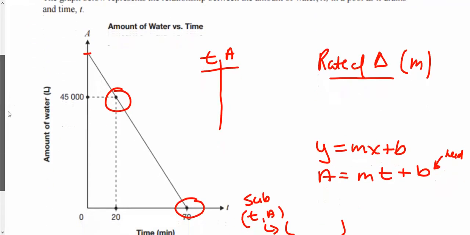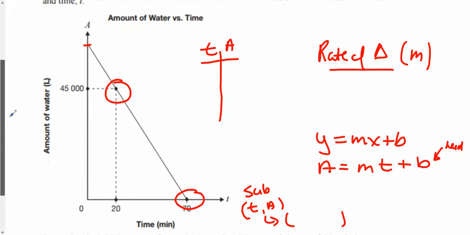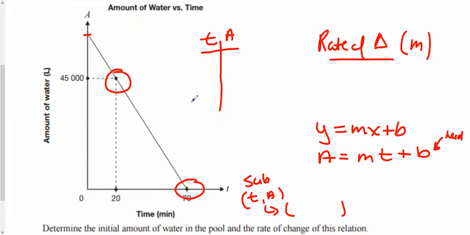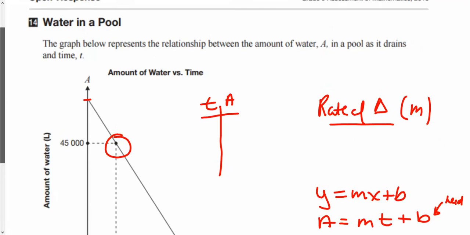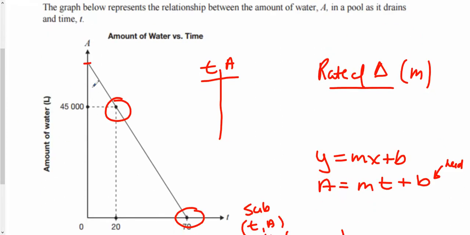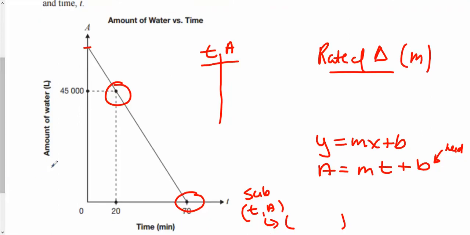This one I'm going to go a little bit quicker through. Show you how to set it up, but I won't finish it for you. Here I want to find the initial amount of water. Here's a bunch of water, and you have a scenario here. Water in a pool and it's drained, so there's a bunch of water and eventually you have no water. Okay, so at a certain amount of time, at 70 minutes, we have no water. How much do we start with, and what's our rate of change?